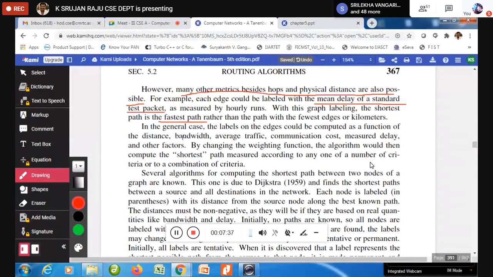Out of all these things, one very important algorithm we are going to discuss to compute the shortest path, based on one of these criteria, is the Dijkstra algorithm.